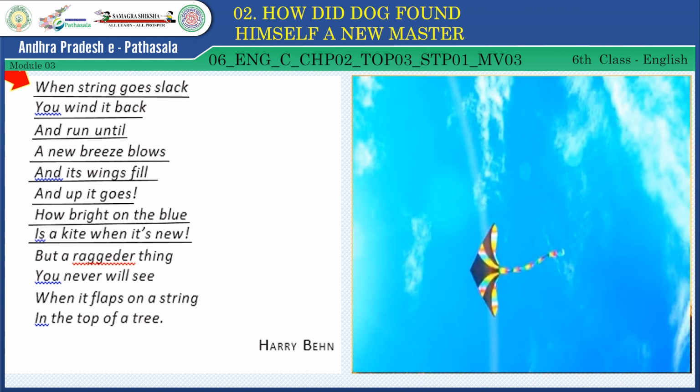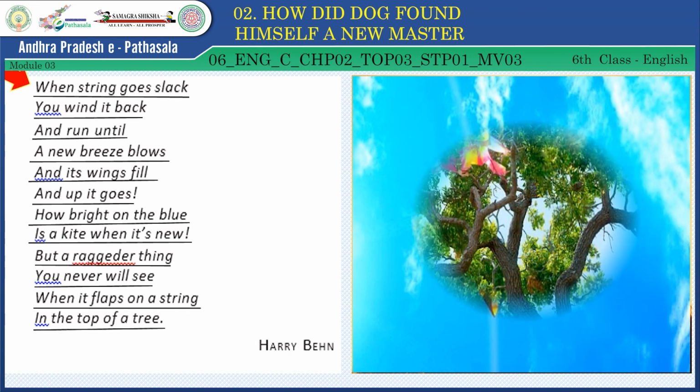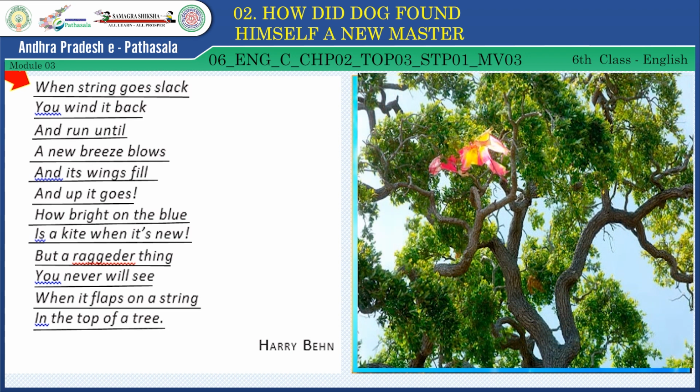Beautiful kite, but a ragged thing you never will see when it flaps on a string in the top of a tree. So here, children, look here.